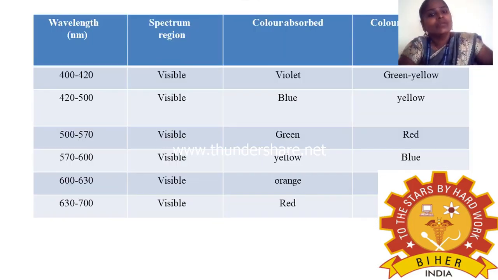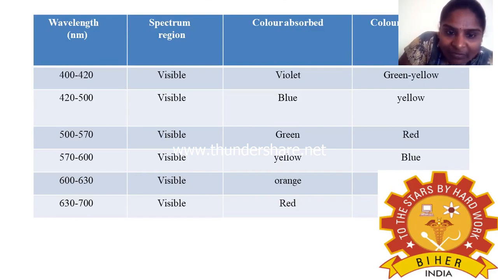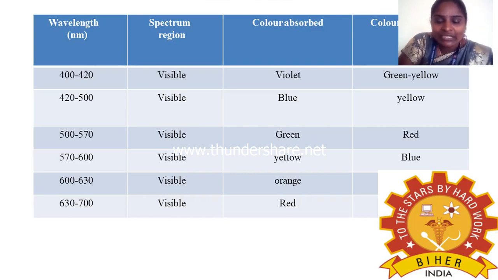The table shows the various wavelengths, and at a particular wavelength some colors are absorbed and some colors are transmitted. The first one is 400 to 420 nanometers, in the visible spectrum region. What color does it absorb? Violet color only is absorbed, and it transmits green to yellow color. So the absorbed color is violet.